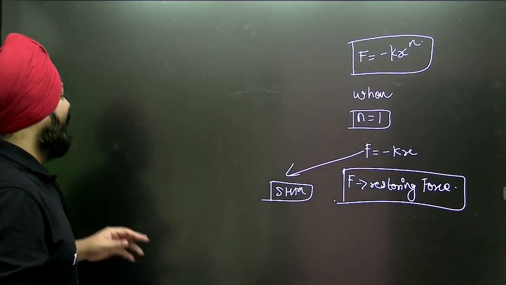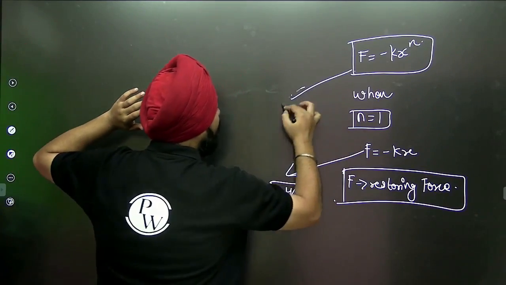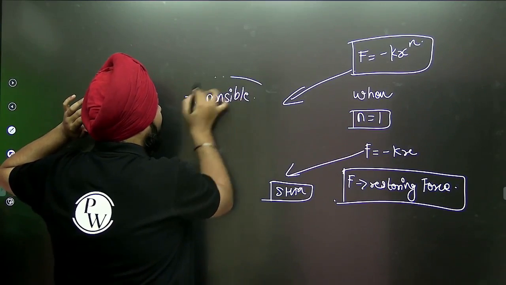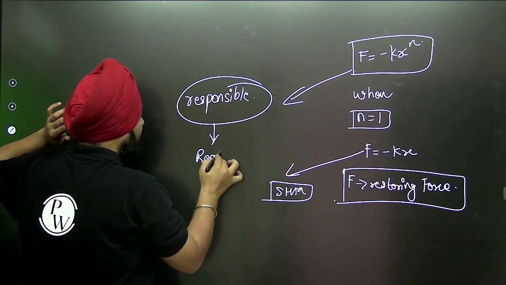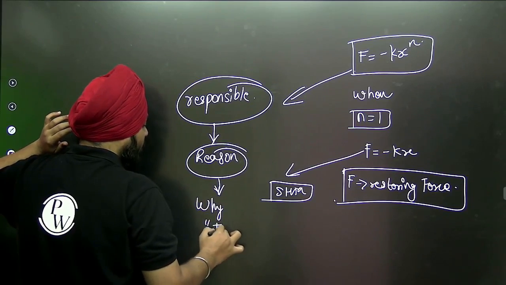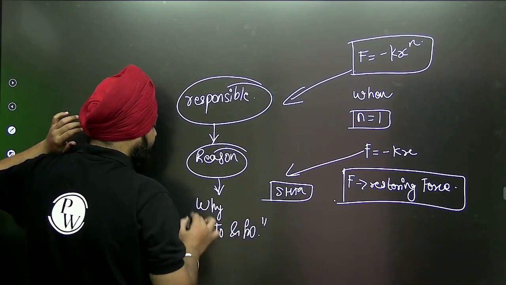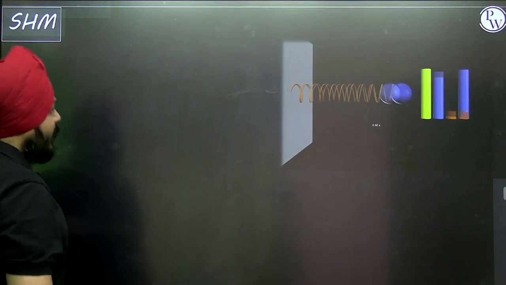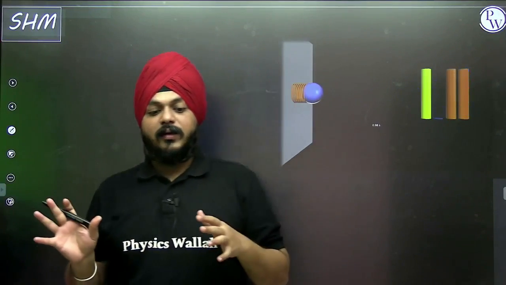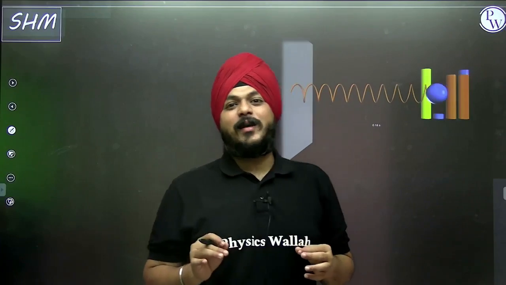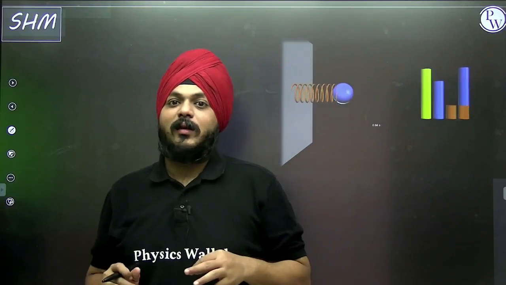As I said, this equation is responsible, and that will give you the reason why to and fro. Why? This equation is going to give the reason. First of all, let's analyze the concept of SHM. As I said, non-technically, SHM is the micro version of oscillatory motion, and I have given you the examples also.